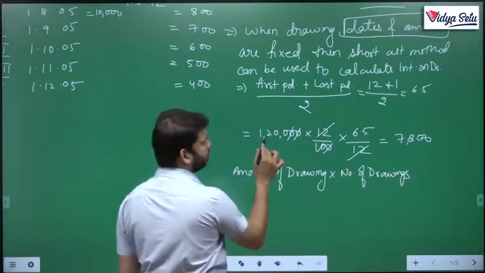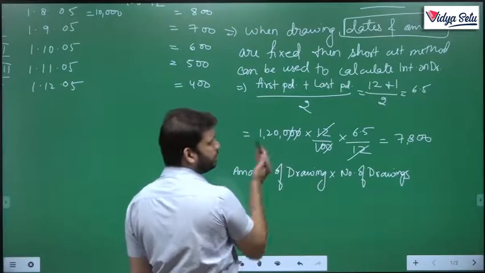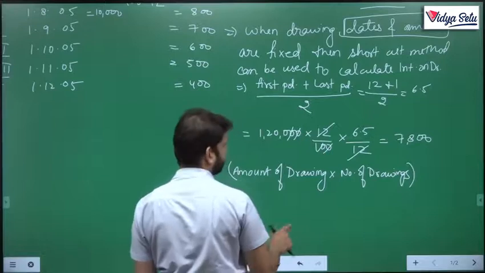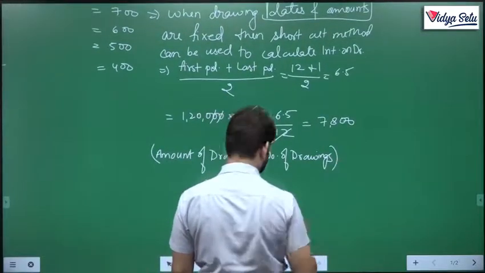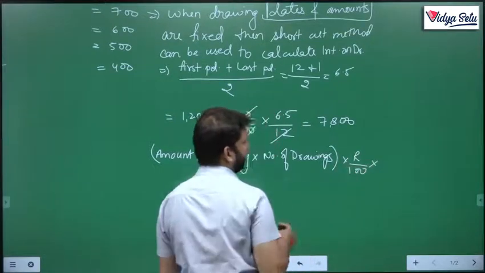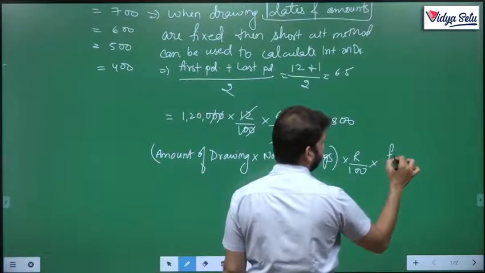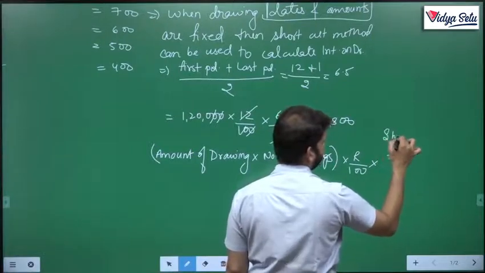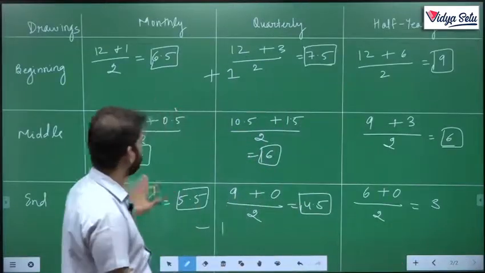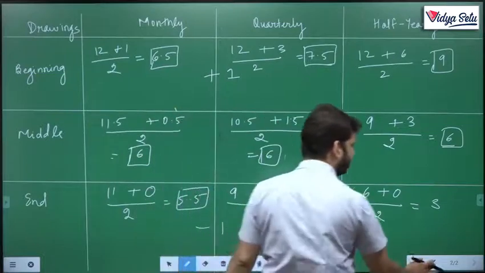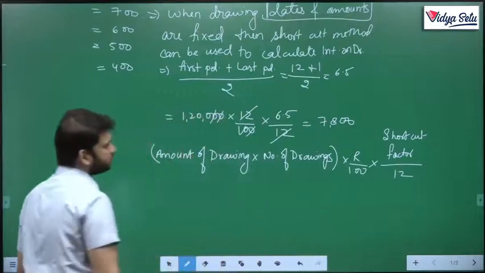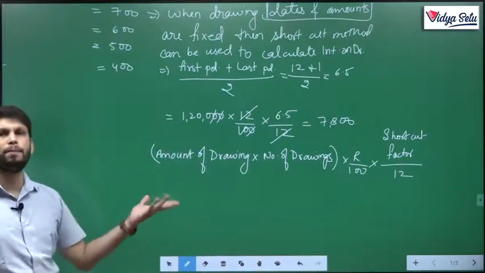So the amount was 10,000, multiplied by number of drawings, 12 drawings he made, multiplied by rate upon 100, multiplied by whatever is the shortcut factor. We just did this now. These are the factors which I am calling. You can use the factor accordingly, upon 12. This is a way we can solve it in a minute.